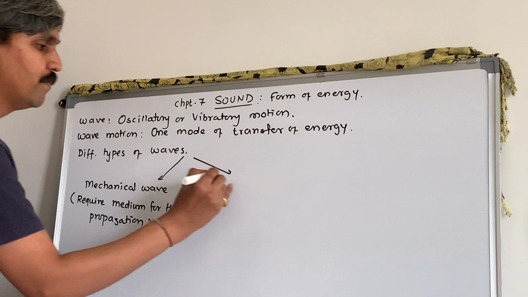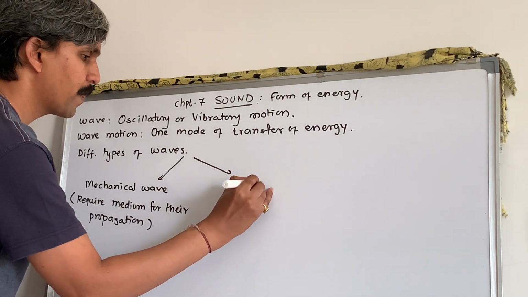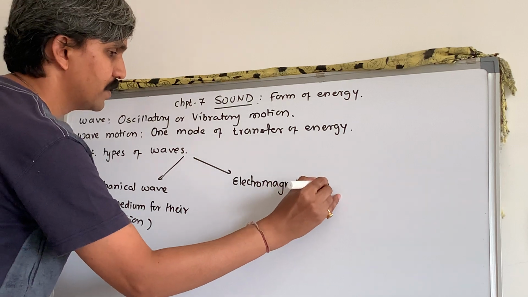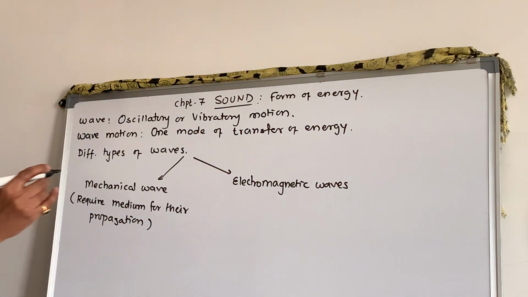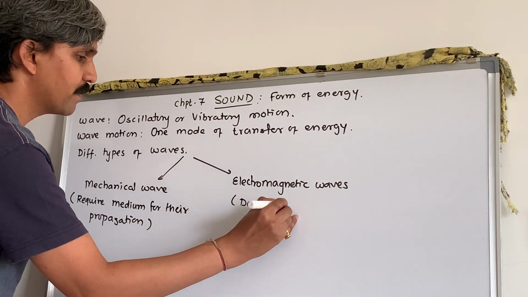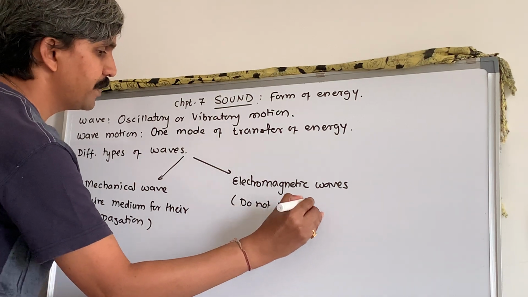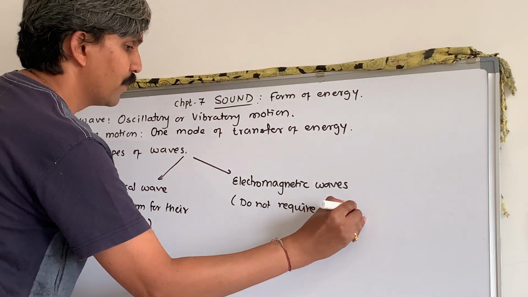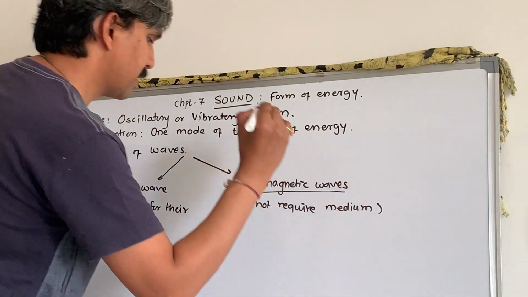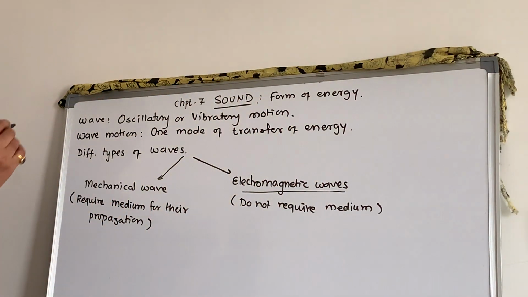And second will be what? Electromagnetic waves. They do not require a medium for their propagation. They are called electromagnetic waves. Right? Electromagnetic waves we have already discussed. Still, if you want, I can write.